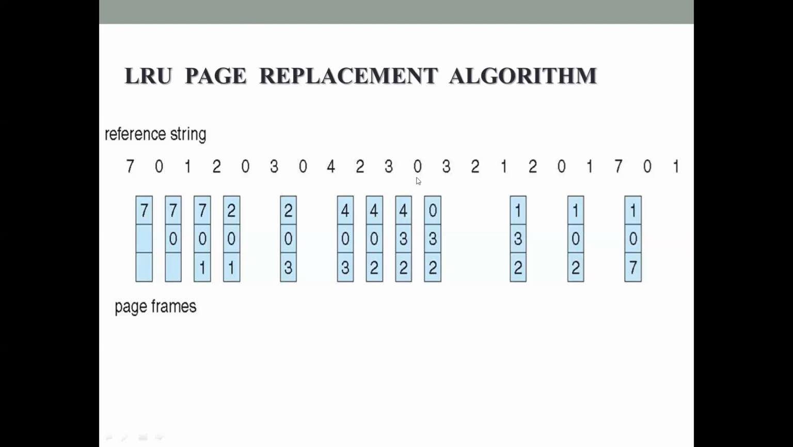Next page reference is 0. Again 0 is not there in the memory. And memory consists of 4, 3 and 2. See when 4, 3 and 2 were referenced previously. 3, 2, 4. 4 comes last, which means 4 has not been used for the longest period of time. So 4 is replaced with 0.